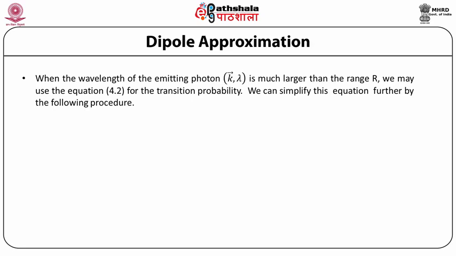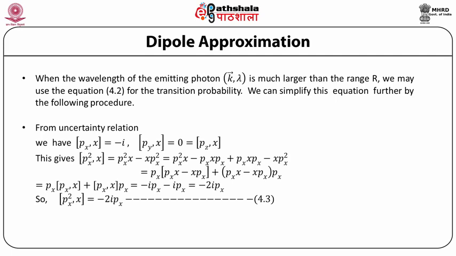We can simplify this equation further by the following procedure. From the uncertainty relation, we have the commutator of px and x equal to −i, and the commutator of py and x is 0, and pz and x is also 0. This gives the commutator of px² with x equal to px² x − x px², which is equal to px² x − px x px + px x px − x px², which gives us px (px x − x px) + (px x − x px) px.